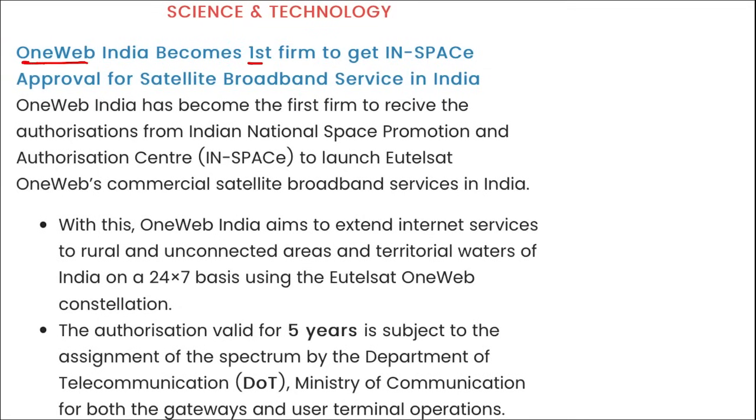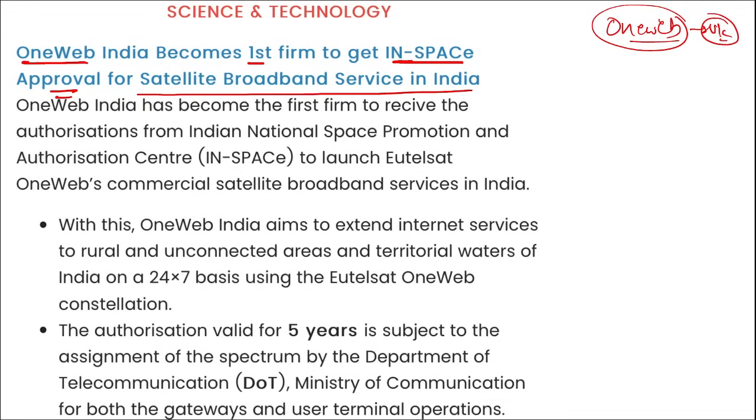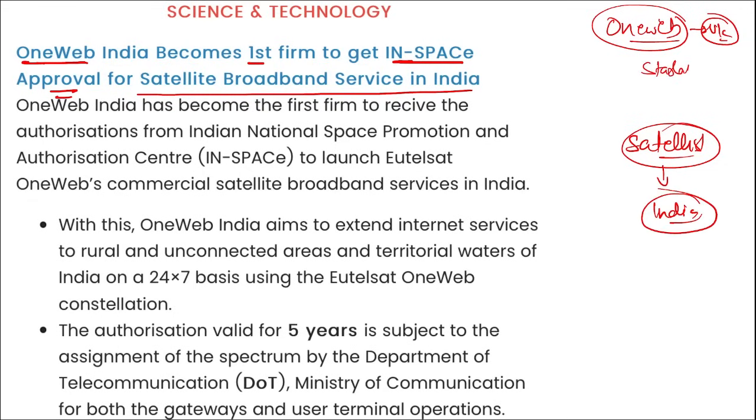Next is science and tech. OneWeb India became the first firm to get in-space approval for satellite broadband services in India. I repeat, OneWeb is a company of United Kingdom, correct? Their operations in India became the first firm to get in-space approval for satellite broadband services in India. That means with this, they will be able to provide satellite internet connection in India. Who is the rival of OneWeb? Starlink. Correct?